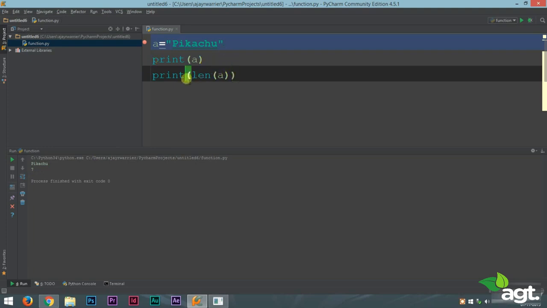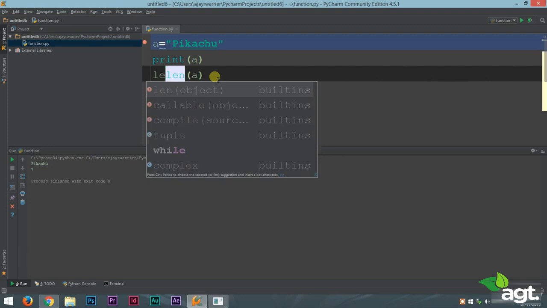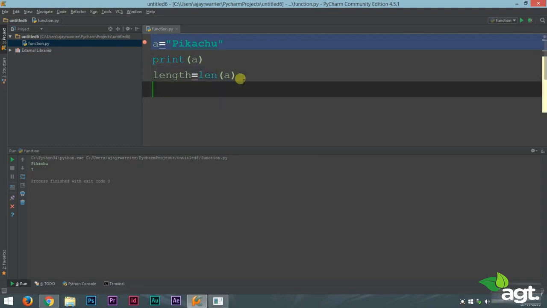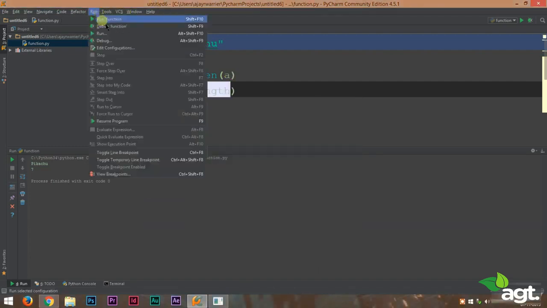That means to get the length of a string, you can just type in len, open 2 brackets. Inside the brackets, you provide the variable name. Now, if you don't want to print this name, you want to store it in a variable, you can do that. We can make a variable length equal to, it can be any name. In this case, it is length equal to len of a. That means length will get the value 7 because length of a is 7, so it will get the value 7.